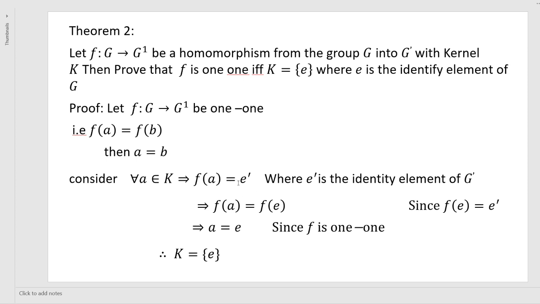e dash is the identity element of G dash. f of a is equal to e dash can be written as f of e. f is one-one, therefore a is equal to e. That is, every element of K is the single element e. Here f of a is equal to f of e, so a is equal to e. So therefore only a single element we get for K. K is equal to {e}.